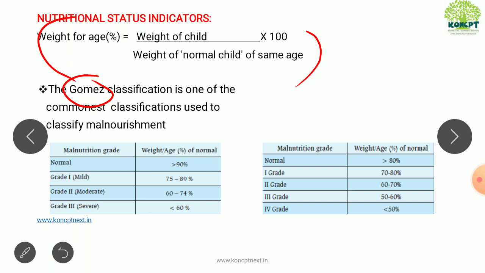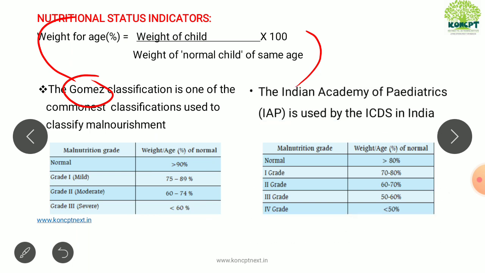So the IAP classification, which is followed even by the ICDS in India, is this, where more than 80% is normal. 70 to 80 is grade 1, 60 to 70 grade 2, 50 to 60 grade 3, and less than 50% is grade 4.